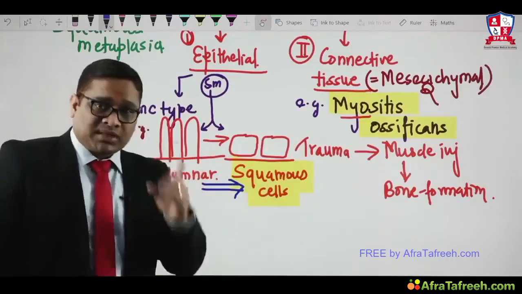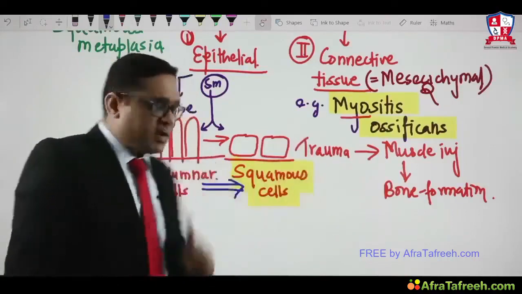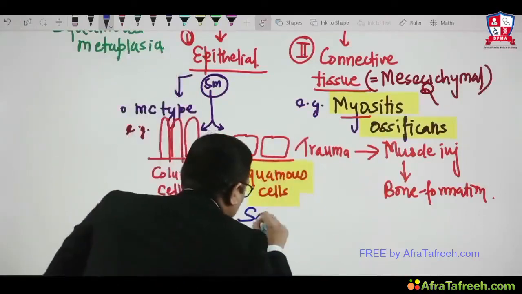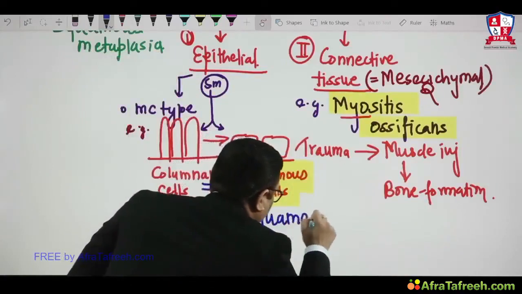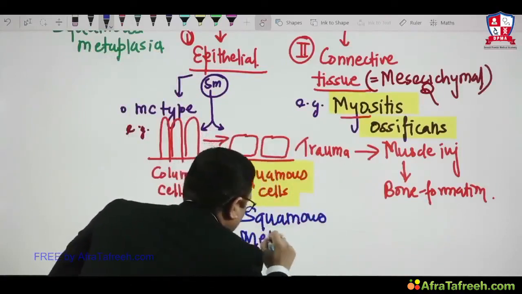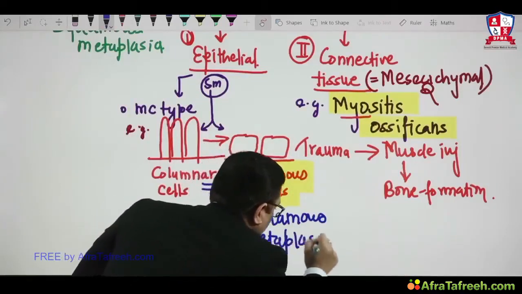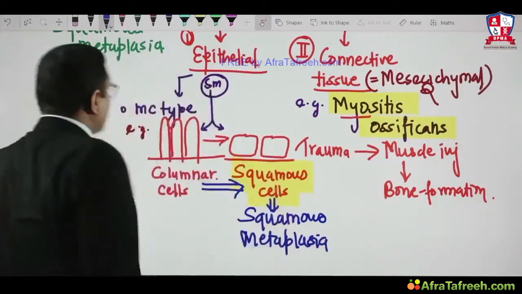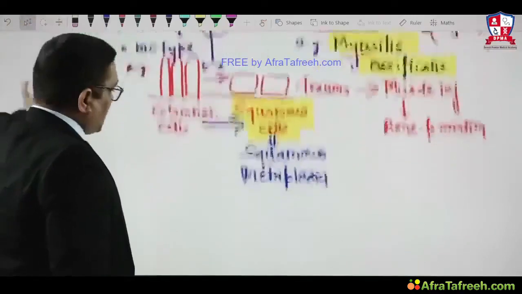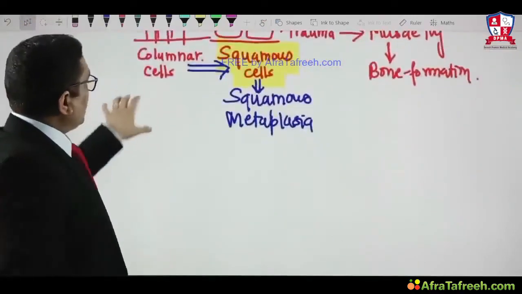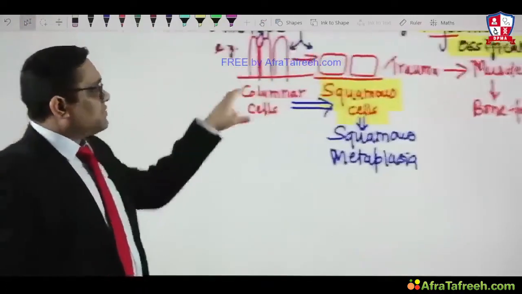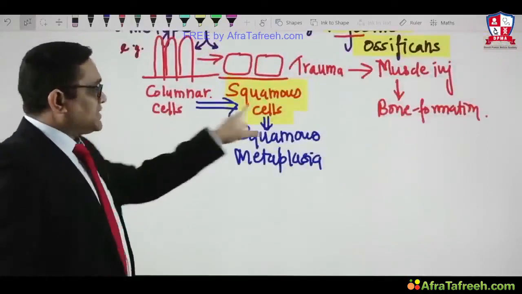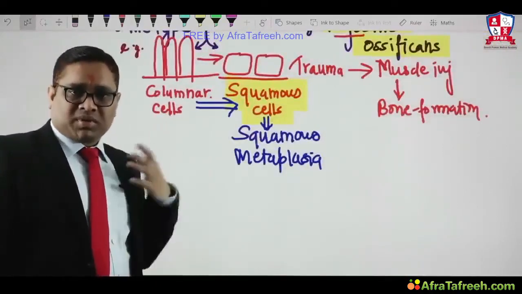So this will be called squamous metaplasia of the respiratory tract. Now you can see whatever is the end outcome, the nomenclature will be based on that. So now we can easily make it out, right? Columnar cell has been replaced by squamous cell because of smoking in the respiratory tract.